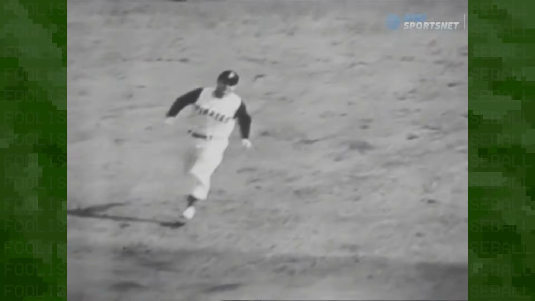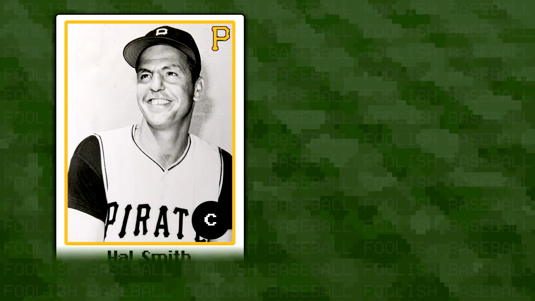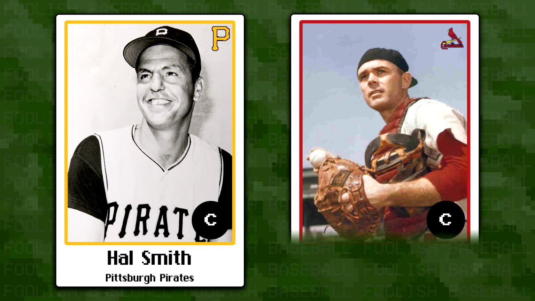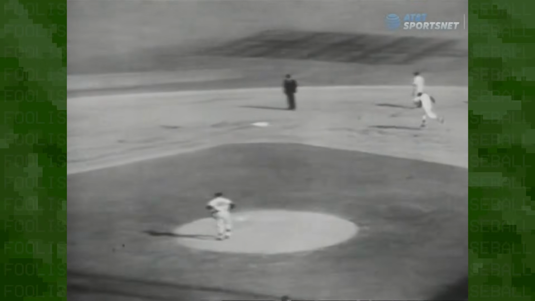In a game featuring Mickey Mantle, Yogi Berra, and Roberto Clemente, it was the no-name catcher Hal Smith who made the greatest impact of all. In fact, Hal Smith wasn't even the most famous catcher named Hal Smith at the time. The Cardinals had a Hal Smith of their own who was an all-star in 1959. As Smith circled the bases, even he was unsure of just how big a moment it was. The reaction of Clemente is much more in line with what cWPA tells us.